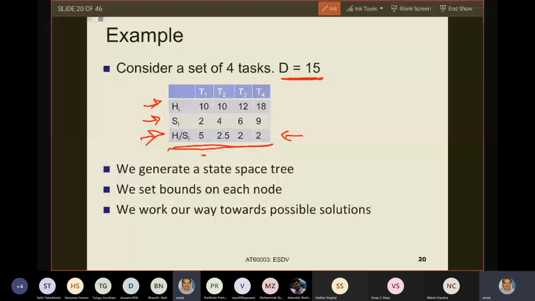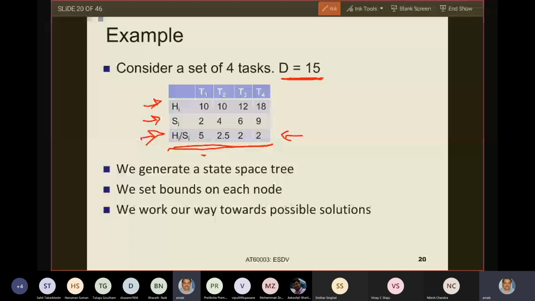So the hardware area cost per unit software resource incurred is 5. For every unit of software resource that this task eats up, it gives me 5 units of hardware area. Why is looking at it this way important? Again, because I want to maximize the hardware area cost of those tasks which are implemented in software. That is my objective. Okay.